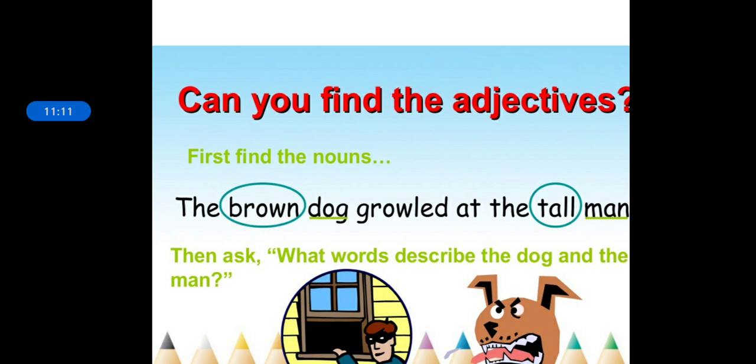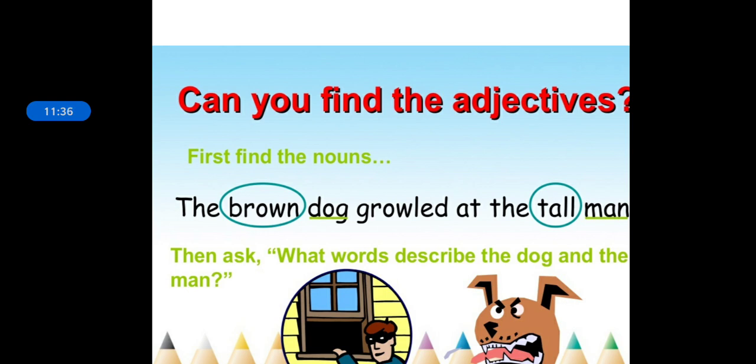What you need to do first is identify the noun and then see the words that give you more information about the noun in the sentence, and that becomes your adjective. So an adjective is basically a word that gives more information about a noun or pronoun, or you can say that describes or modifies a noun or pronoun.